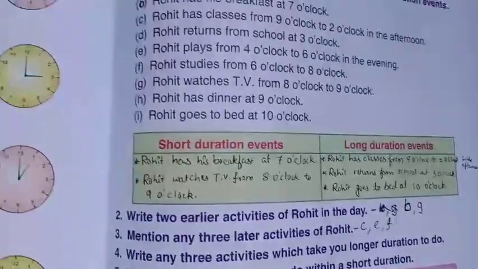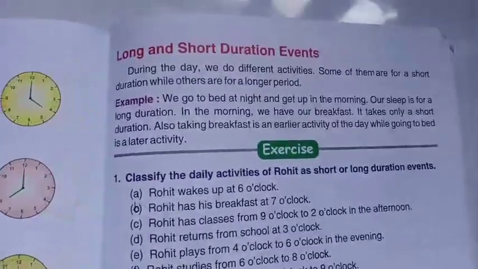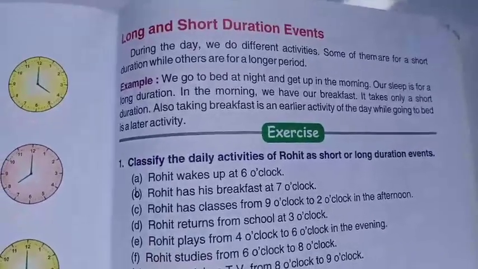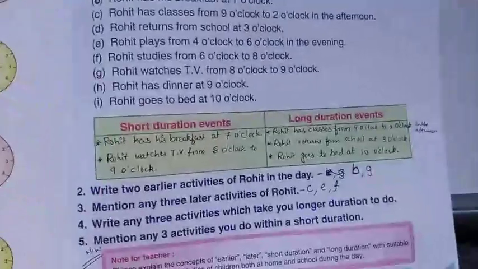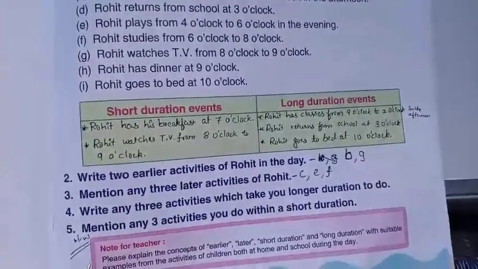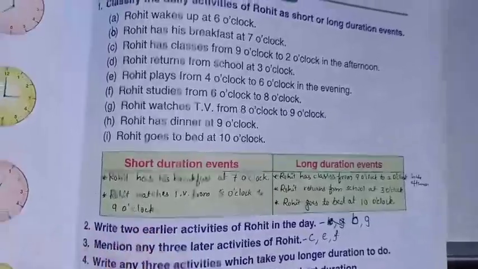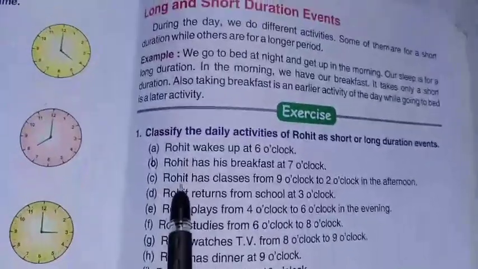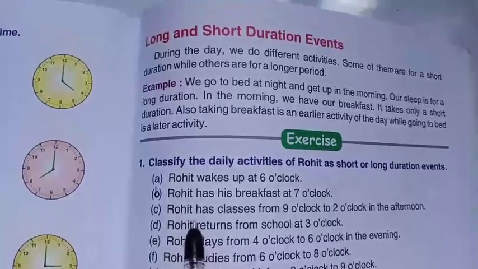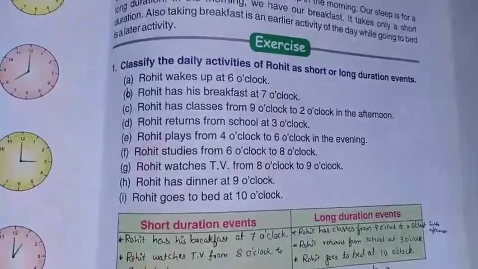So here we have completed today's topic, that is long and short duration events. Okay, so today's homework is you have to write all these things in your textbook itself. Whichever answers I have given, you have to write in your textbook itself. No need to write in your classwork book. And kindly read all the paragraphs and try to understand this. Okay, long and short duration, and read the exercise before writing the answer.